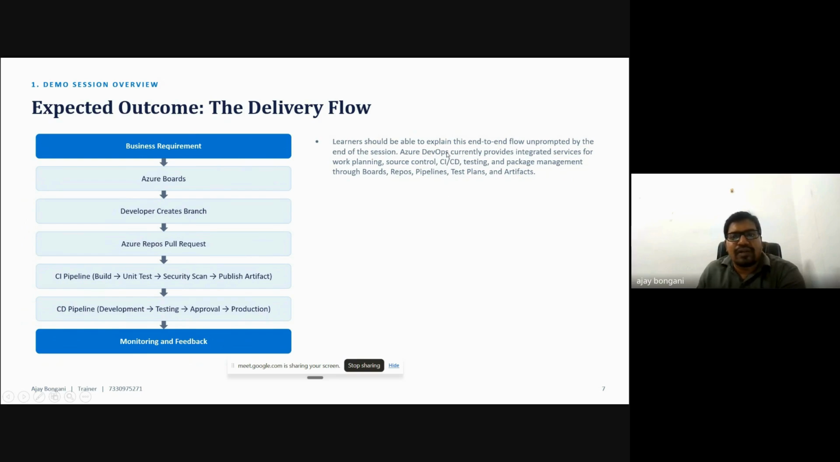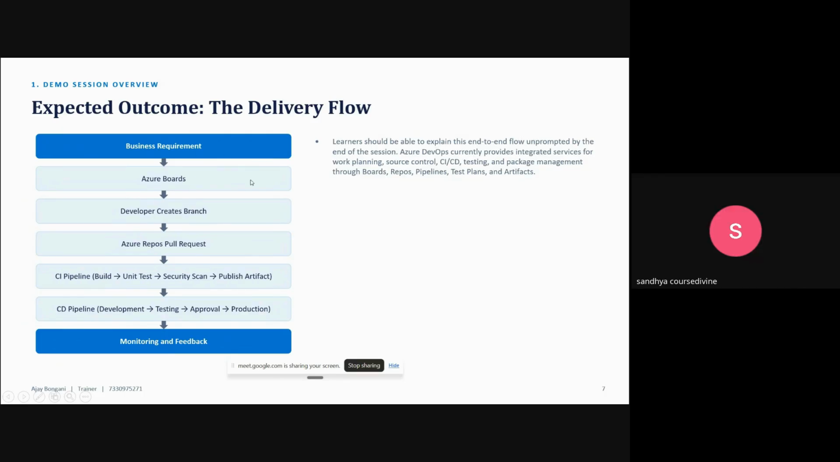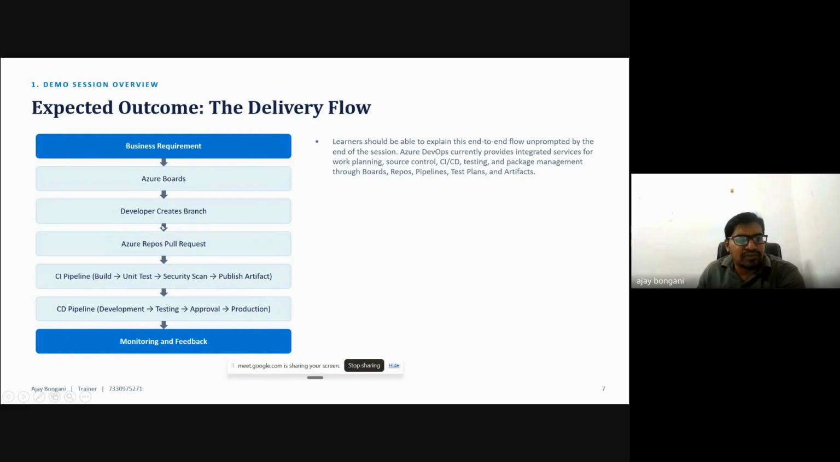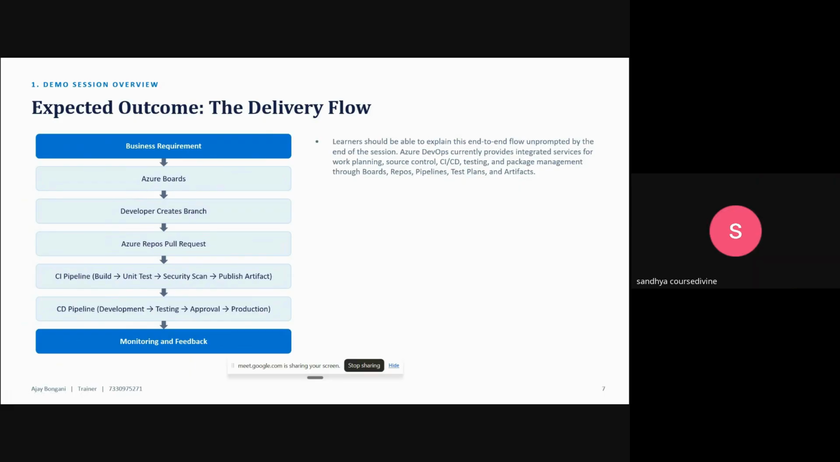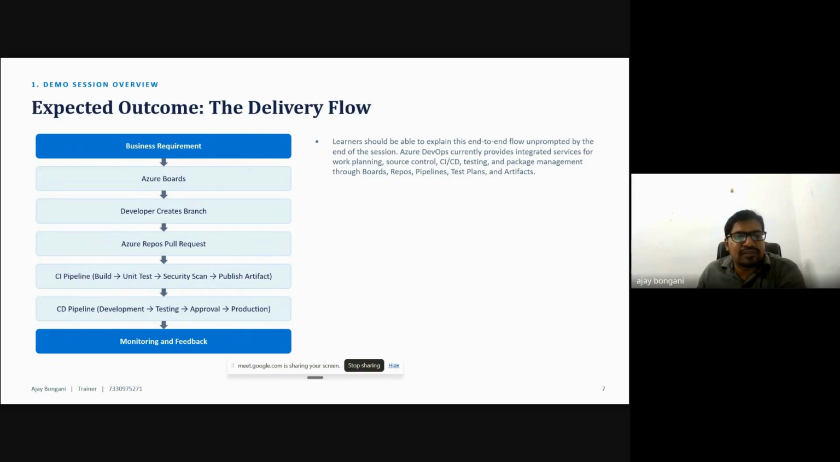So what exactly will Azure DevOps do? Azure DevOps provides integrated services for work planning. What is work planning? For that, we use Azure Boards, and for source control, we use Azure Repos, because Azure DevOps has dedicated components. Okay, the components, how they are there.